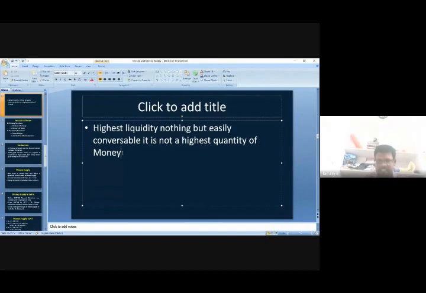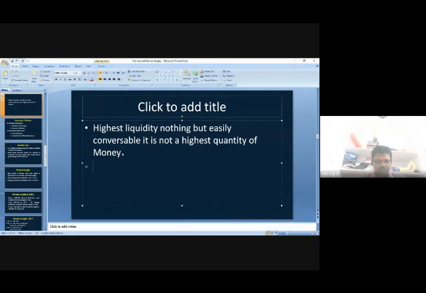During an economic crisis, people may have assets, but if they want to convert them into cash, it is very difficult, because during a crisis nobody will purchase our assets. That's why you may have assets, but converting them into liquidity is very difficult.